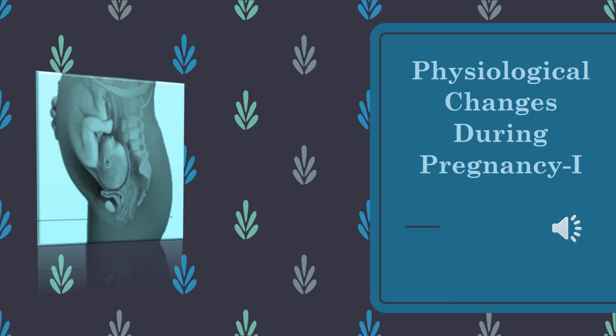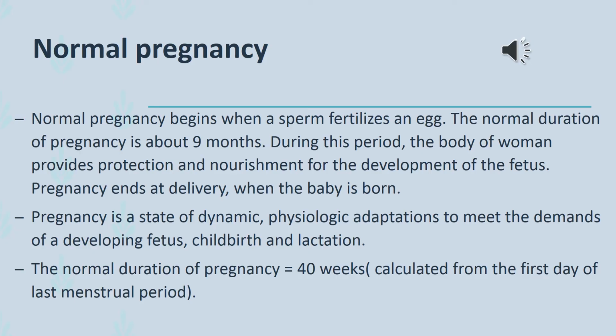Good morning, dear students. Today we will discuss the physiological changes occurring during pregnancy. We will see what is normal pregnancy. As you all are aware, normal pregnancy begins when a sperm fertilizes an egg. The normal duration of pregnancy is about 9 months.